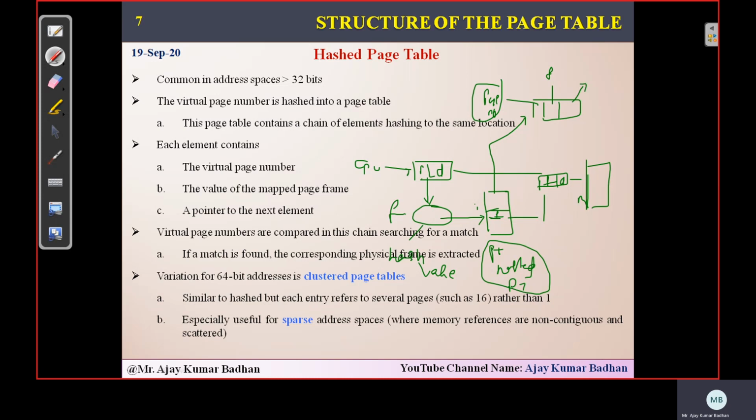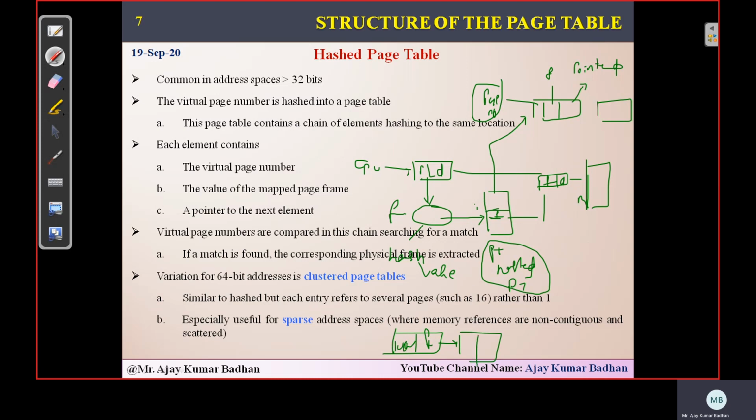What about the third one? This is nothing but a pointer. Actually, we are using a linked list concept here. All the frame information, we will be linking with one another in this particular table. And the last one, this is a pointer which refers to the next one. We are using a linked list concept here. I think you people are familiar with linked lists. We'll have an actual value and then a pointer. This pointer will refer to the next. It will have the address of the next element.